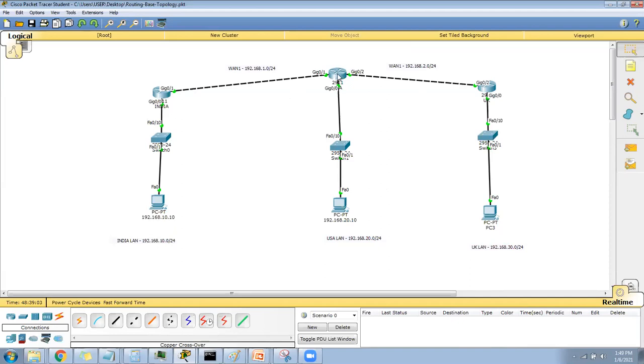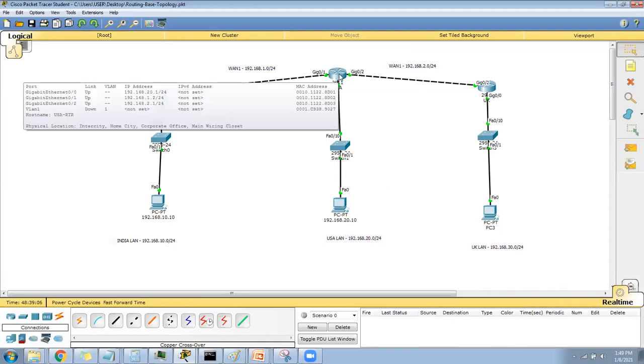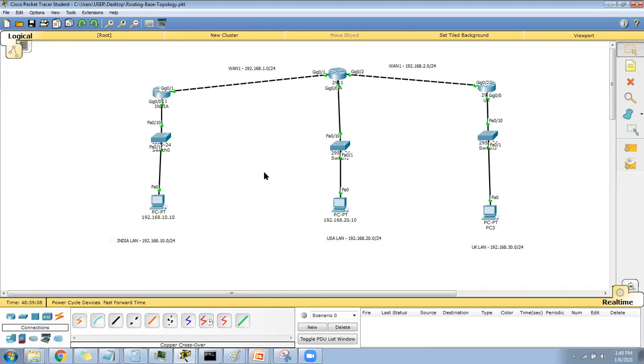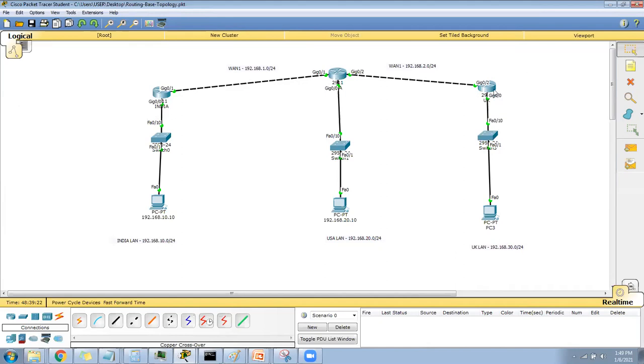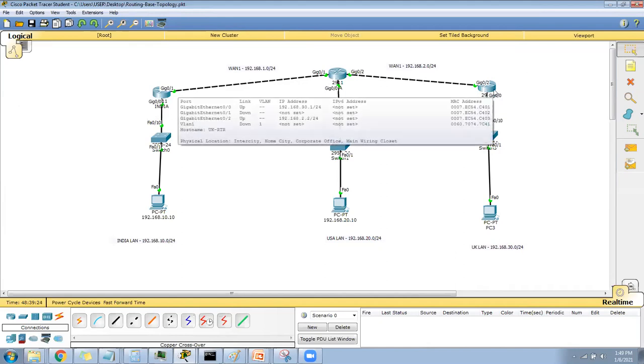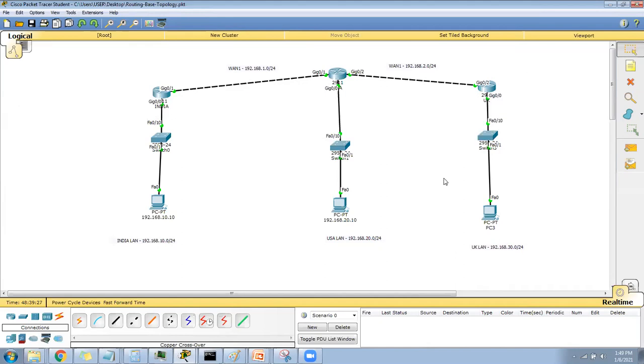Now in the USA router, how many networks are not directly connected? Two, because we already know this one is connected and this one is connected. So only the India and UK LAN is not connected. Okay, now for the UK router, three, exactly. So everyone understands this very well.